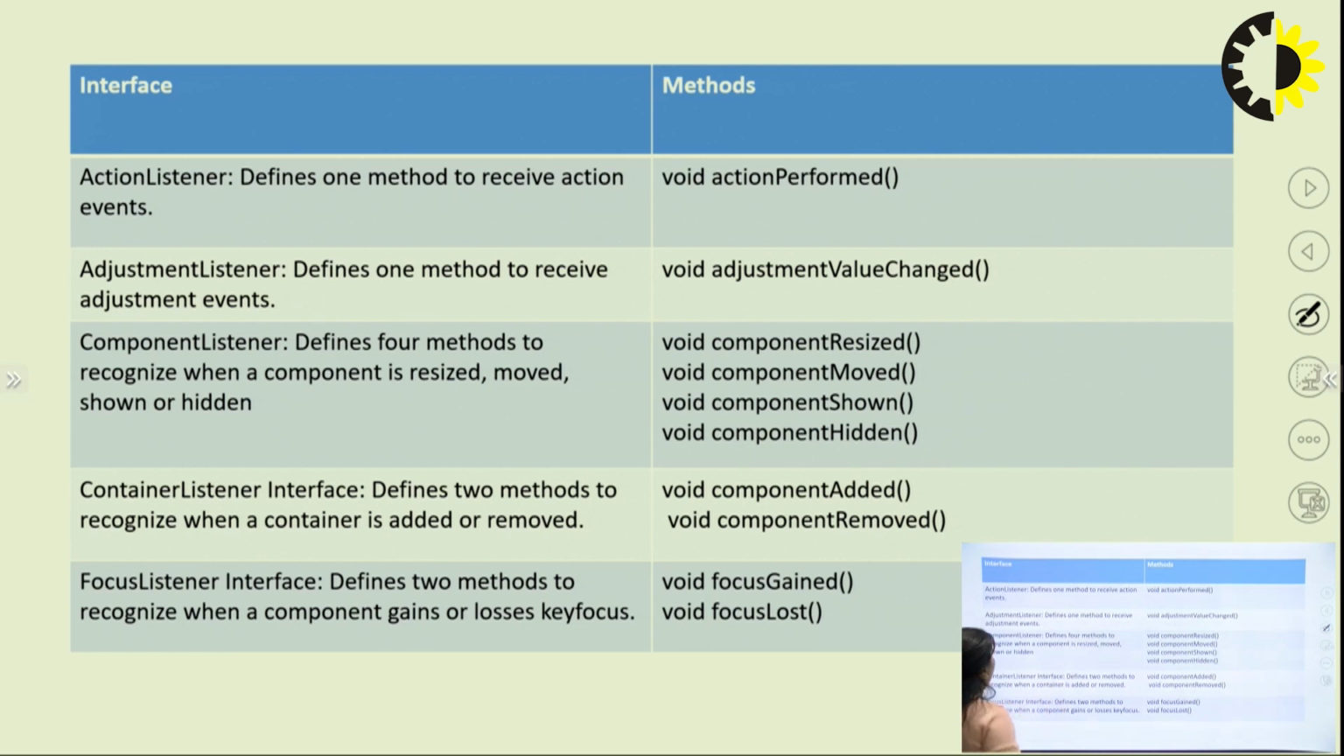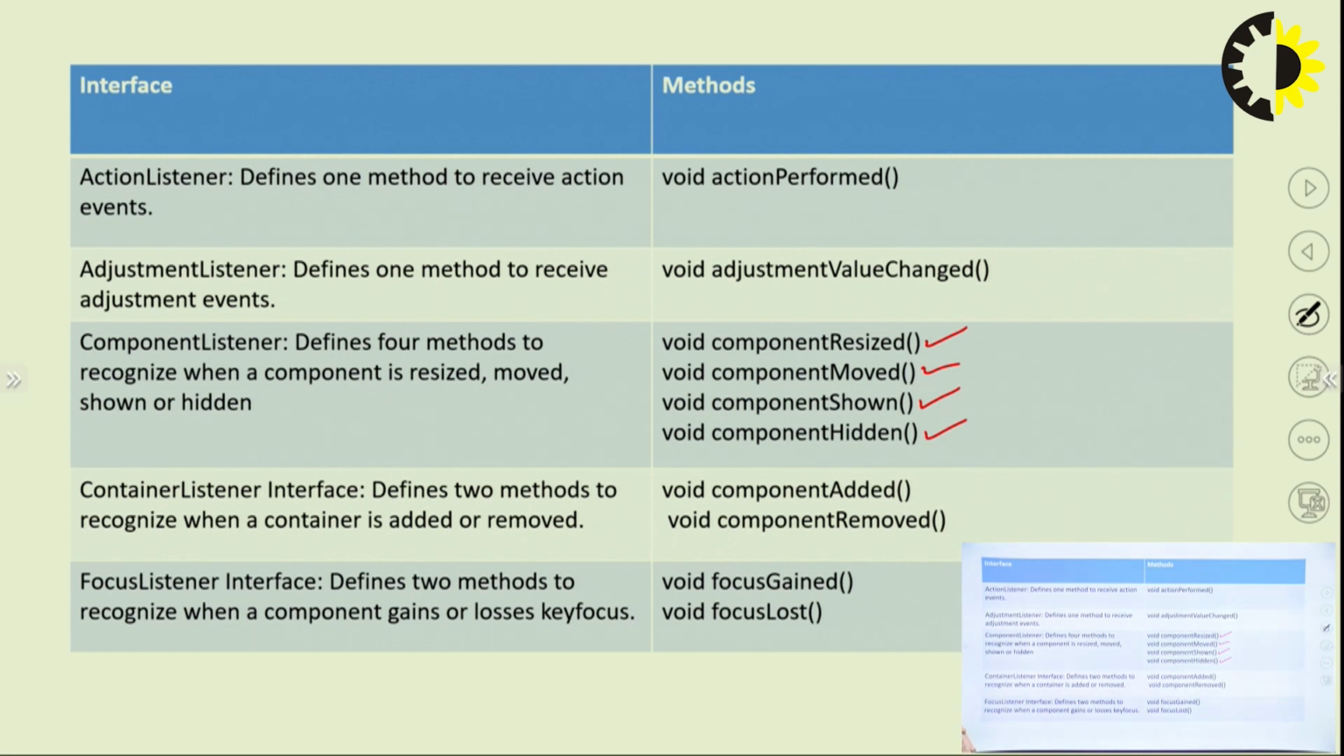Next we have the component listener interface. It defines four methods to recognize whenever a component is resized, that is, we have a void componentResized method. Then whenever a component is moved, another method which we have is void componentMoved. Then whenever a component is shown, we have a method known as void componentShown, and whenever a component is hidden, we have the fourth method, that is void componentHidden. So altogether for the component listener interface, we have these four methods which can be used.